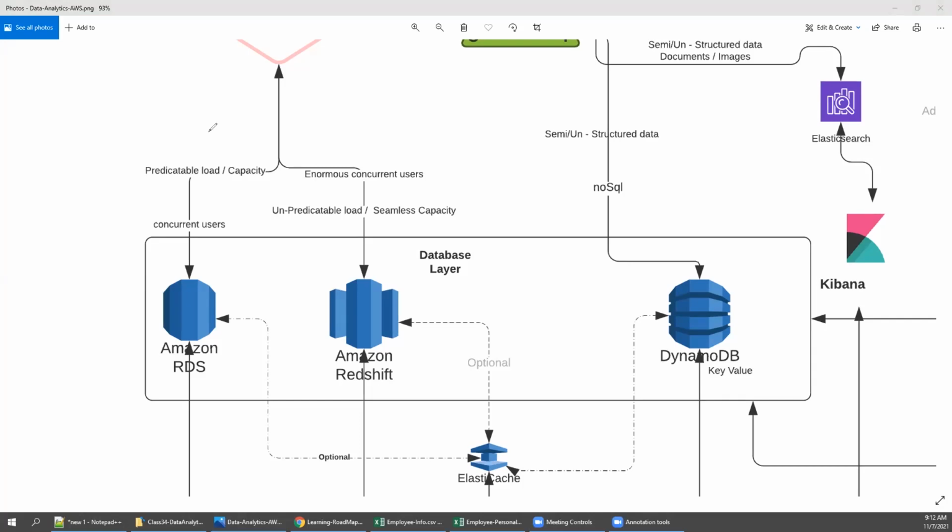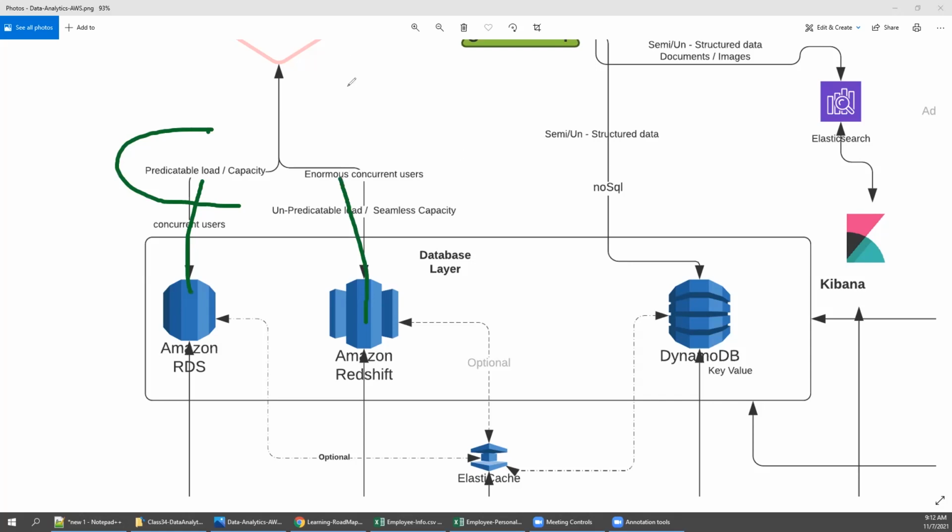You need to ask another question: whether you receive a predictable load capacity, or suddenly 1,000 or 1 million requests, right? If you are able to predict, and can predict the concurrent users, then better go with RDS. If you are not able to predict the concurrent users and the capacity, then Redshift, right?